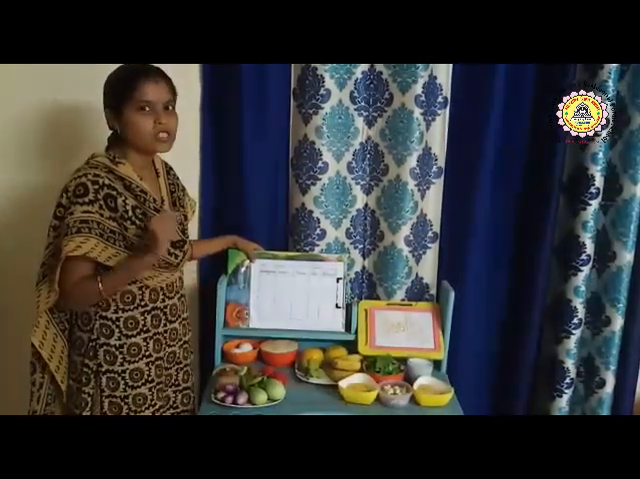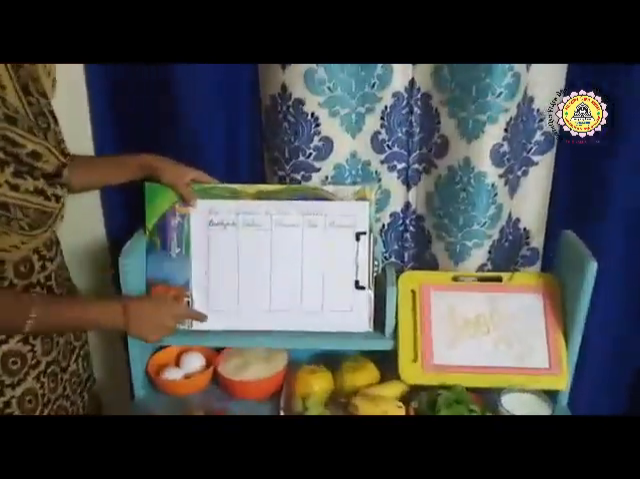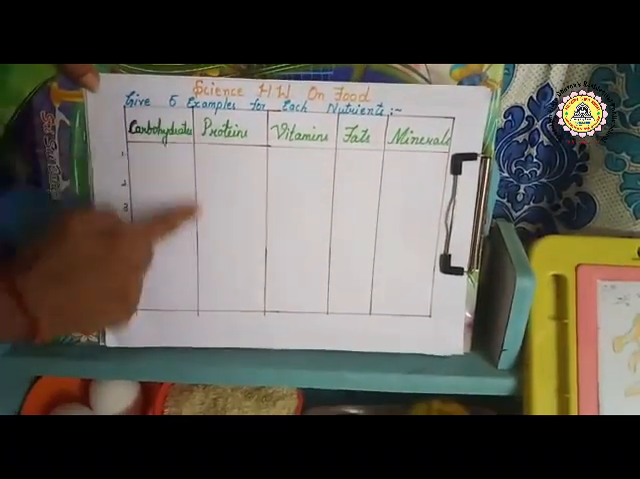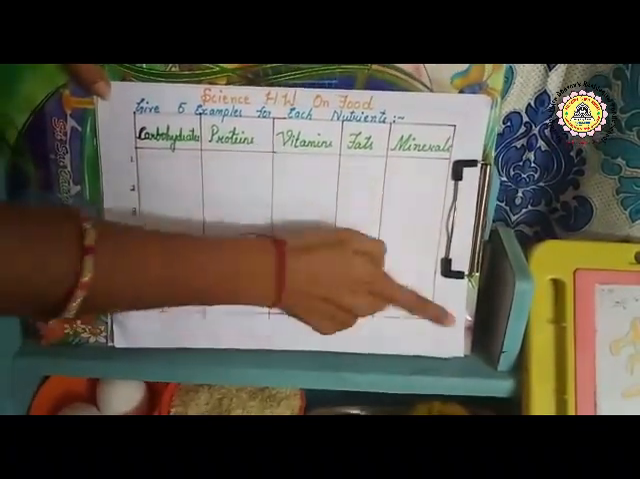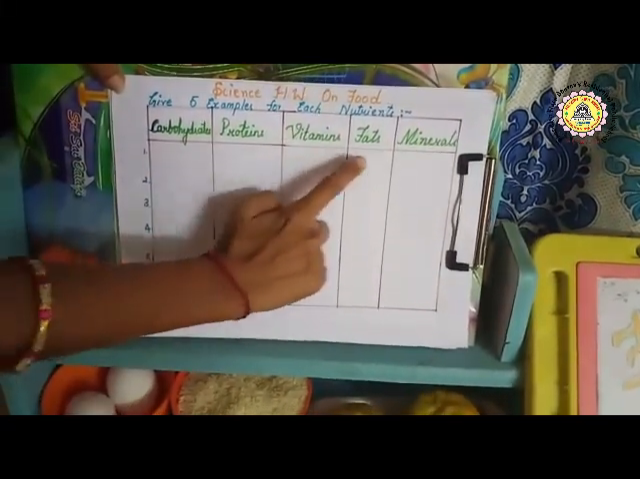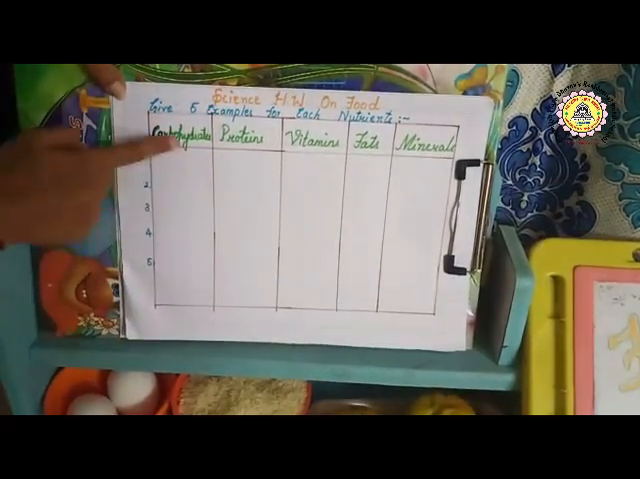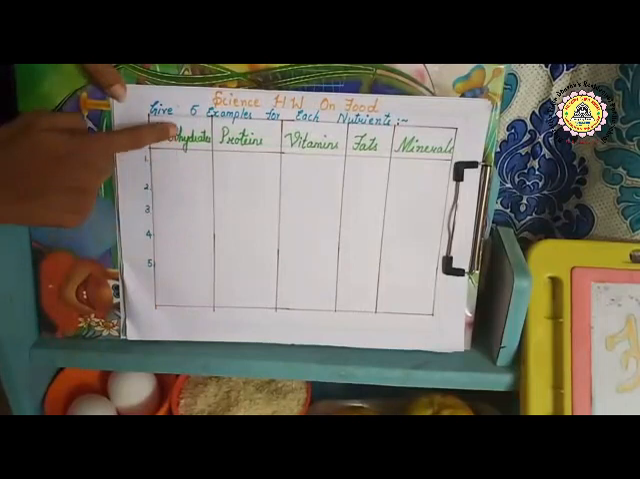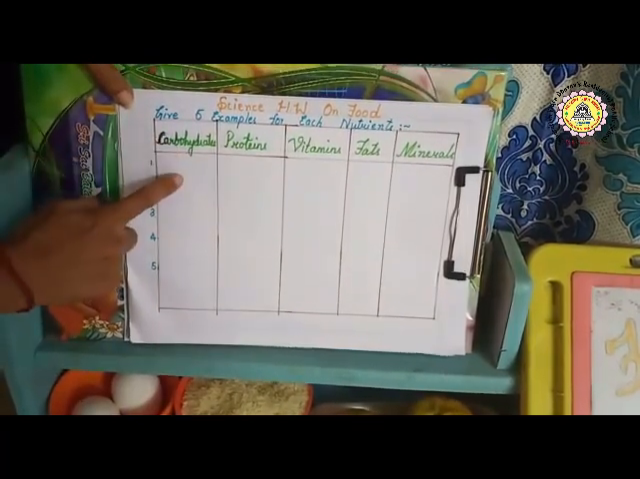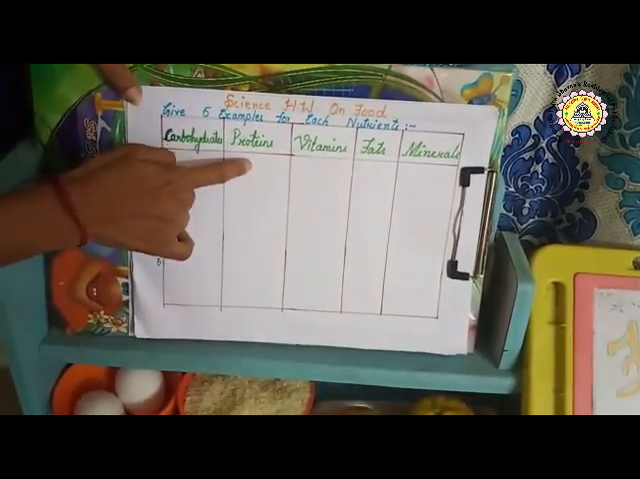Children, I want to give you a small homework. See here. Have a look towards here. Take a white paper and draw a table like this, and divide the table into 5 equal parts. Write down in the first column carbohydrates, proteins, vitamins, fats and minerals. Now give me 5 examples for each nutrient. Carbohydrate rich food, for example, what will you write? Cereals, potato, like that. Protein rich food, all the pulses.